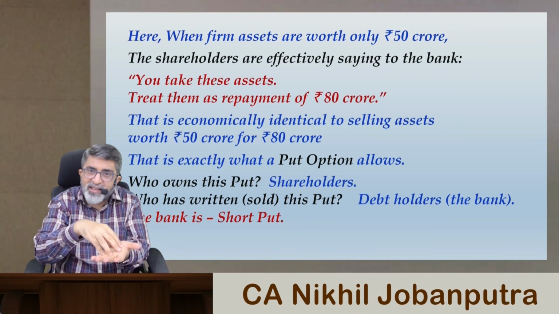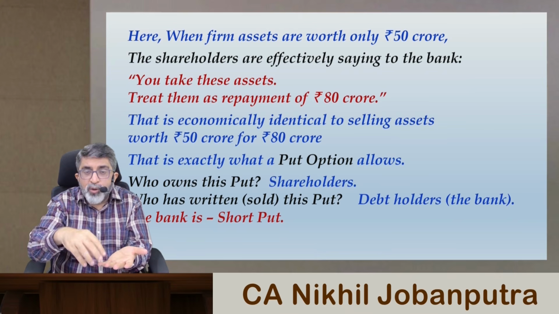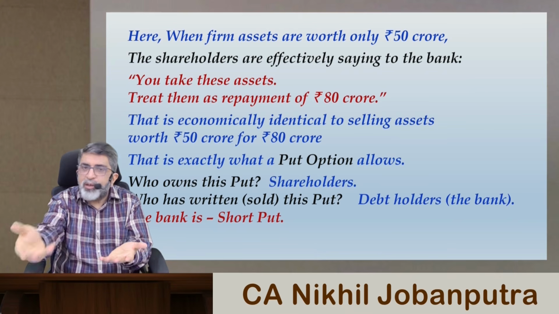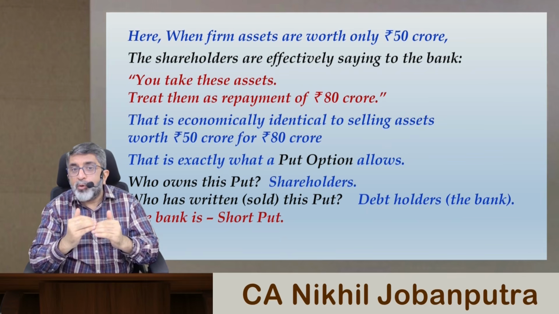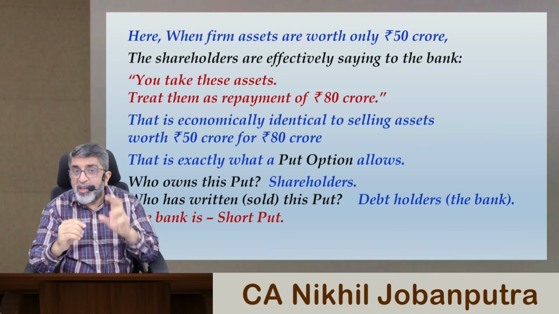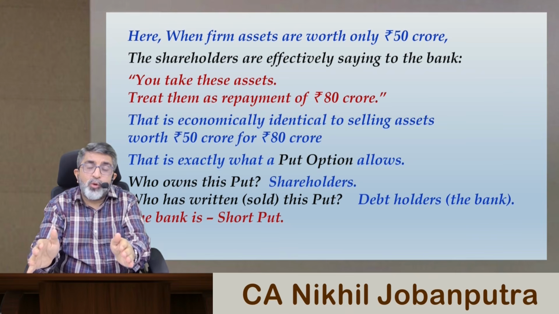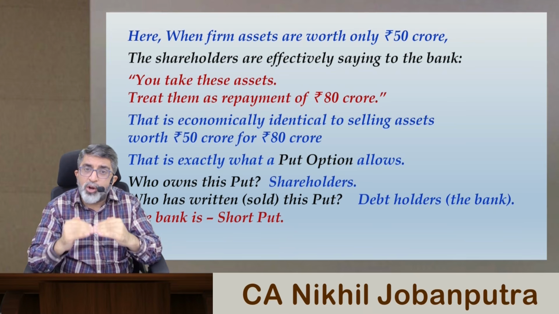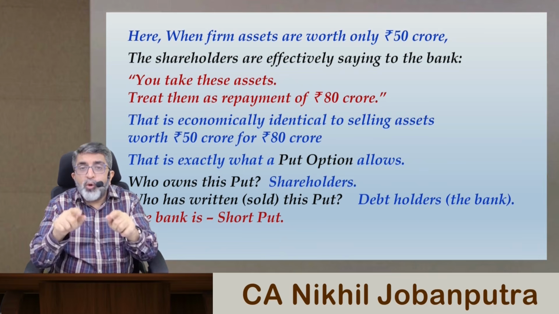The underlying was the assets of the company, correct? So the assets of the company were sold for 80 crore, even though the market price was 50 crore. When can this happen, that you are able to sell an asset at the defined price of 80 crore even though the market price has gone down to 50 crore? This can happen only when you are holding a put.